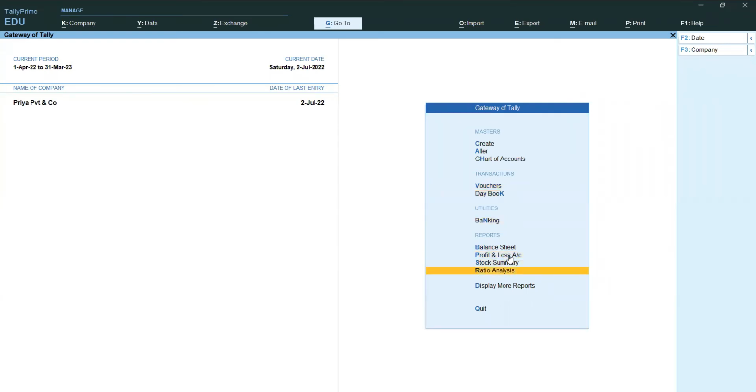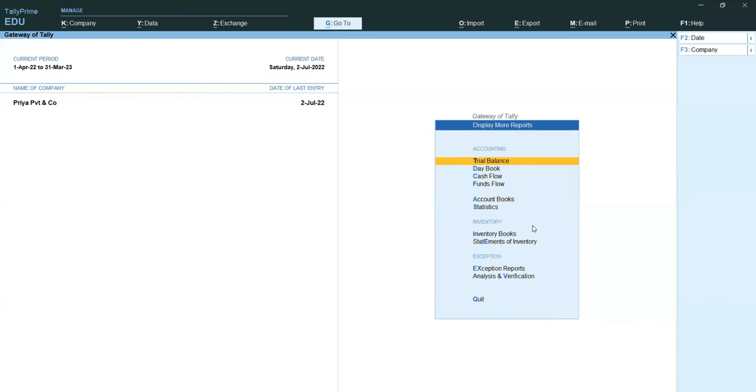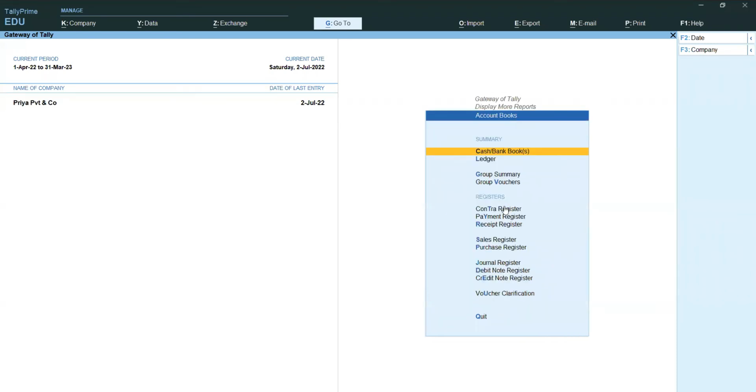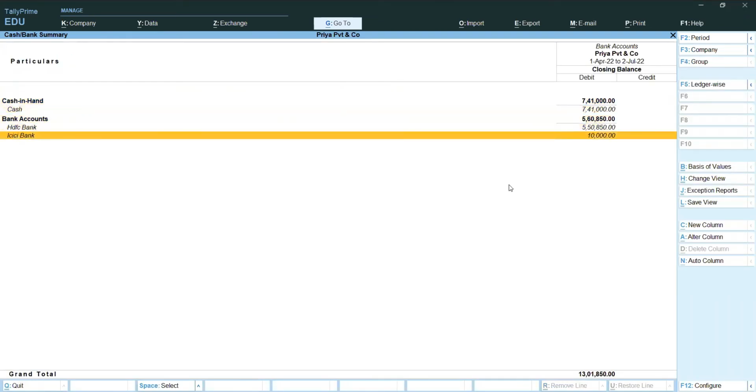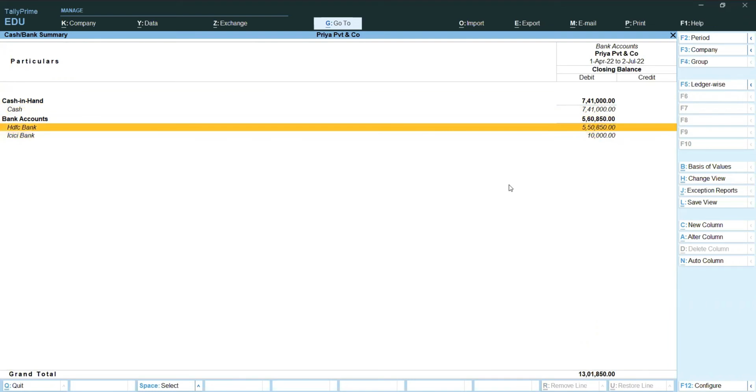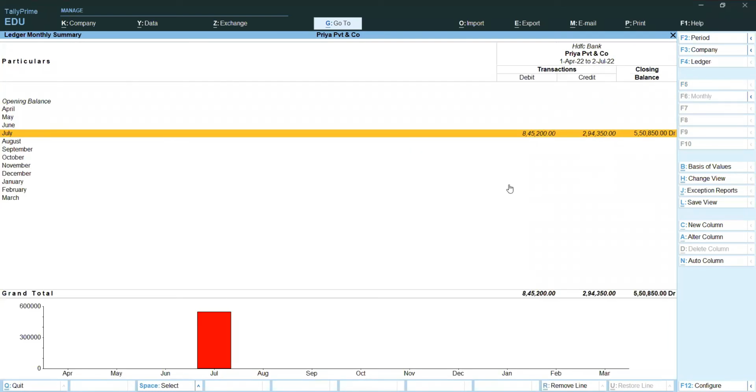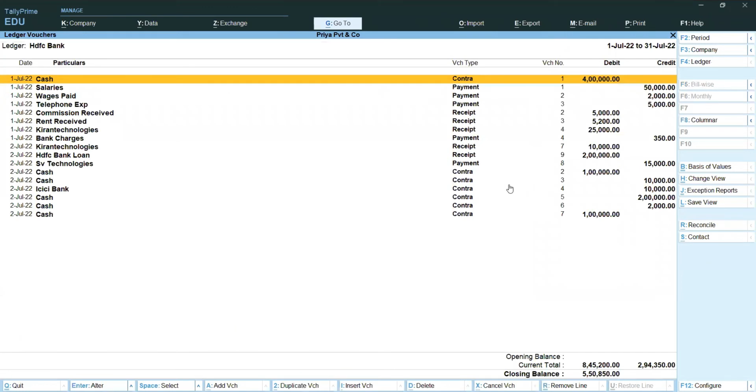You can go to display more reports. Here you can select account books. You can select bank and cash books. Here bank books, how many banks we have created, it is showing. I want to do HDFC bank reconciliation now. Enter. Monthly it is showing. In which month do you want to prepare the bank reconciliation? Select it and give enter. This is all our transactions, what we recorded in Tally each day, it is showing.